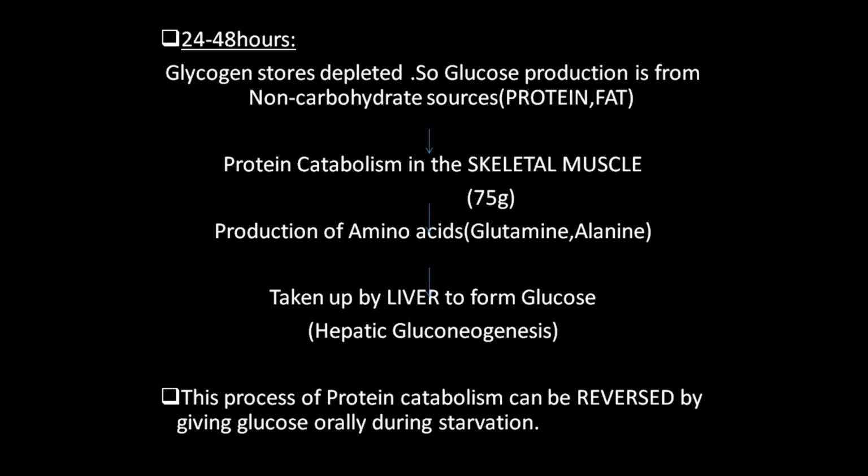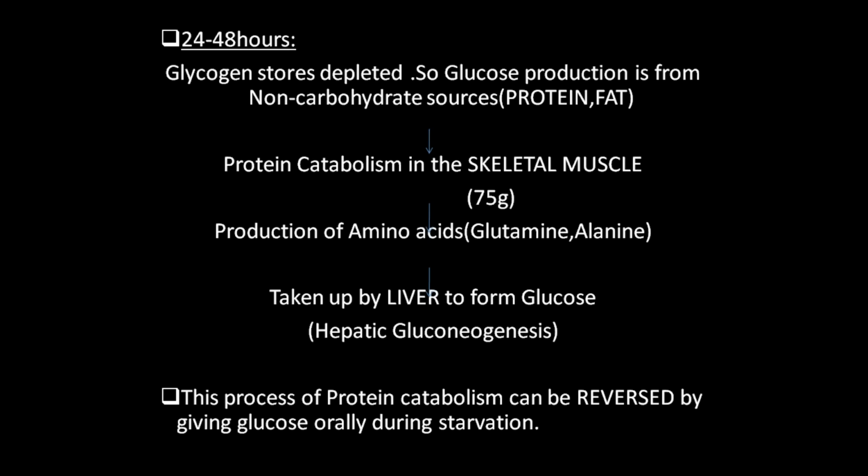So what happens when protein catabolism occurs? There will be production of amino acids, mainly glutamine and alanine. These are taken up by the liver and form glucose. This process is called gluconeogenesis, that is de novo synthesis of glucose from non-carbohydrate sources. This is called hepatic gluconeogenesis.